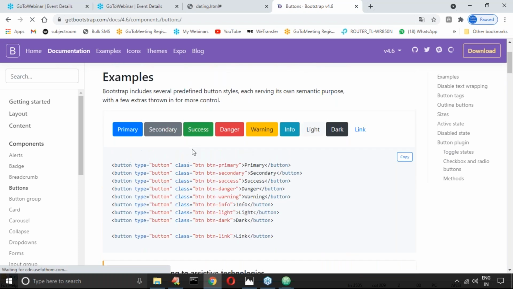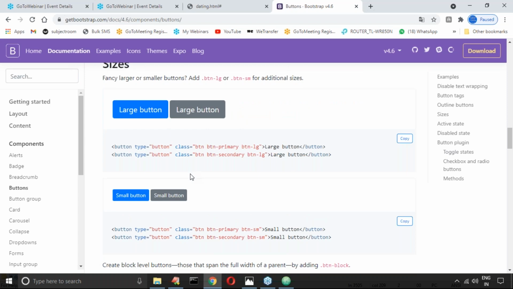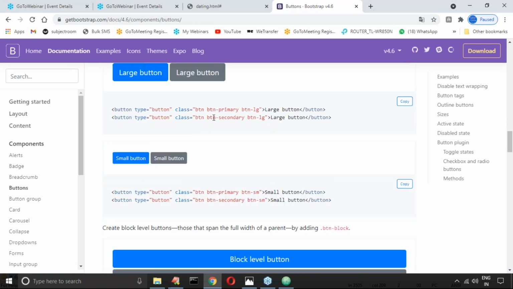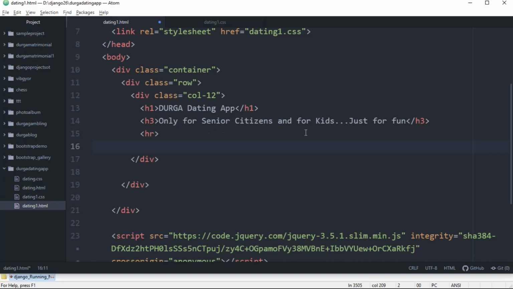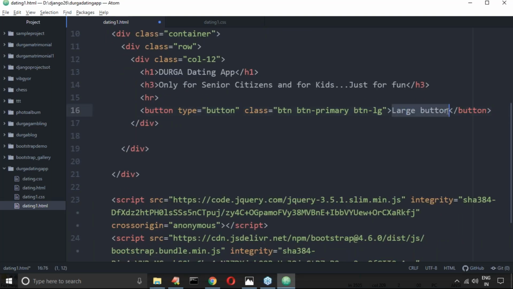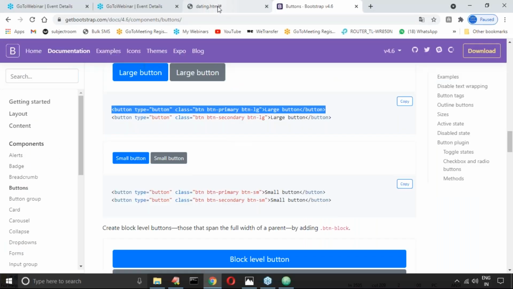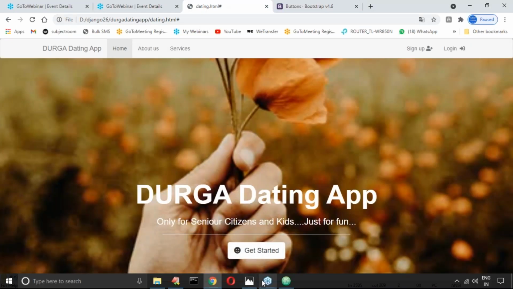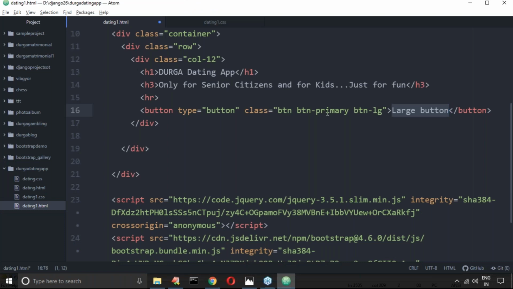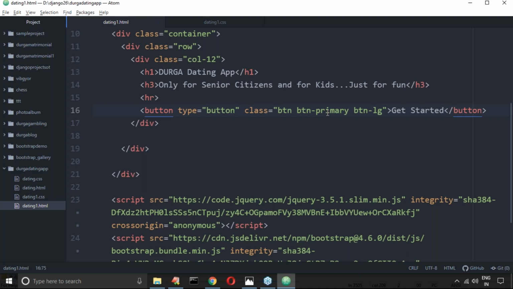Here in the button section, which button do you want to take? Something like this large button, or otherwise a small button. Let me take this button. I'm just copy pasting this button. Now here, large button, get started. Like, I want to take get started or something like that, no issue.